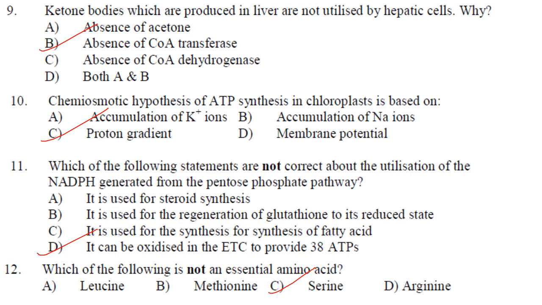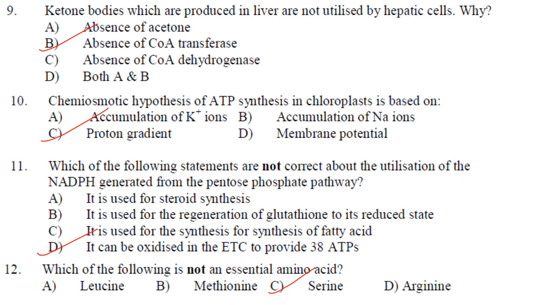Then chemiosmotic hypothesis of ATP synthesis in chloroplast is based on. So as per chemiosmotic hypothesis, ATP production is the outcome of the proton gradient that is established across the membrane of thylakoids. So the answer here is option C, that is proton gradient.